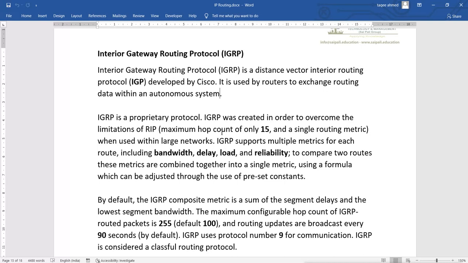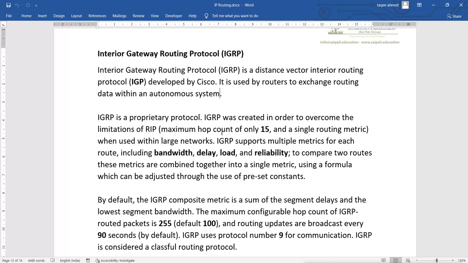So Cisco created this IGRP protocol to overcome these limitations. But they created it as proprietary. Proprietary means you can only use IGRP on Cisco routers and Cisco devices. You cannot use it on other companies' devices.